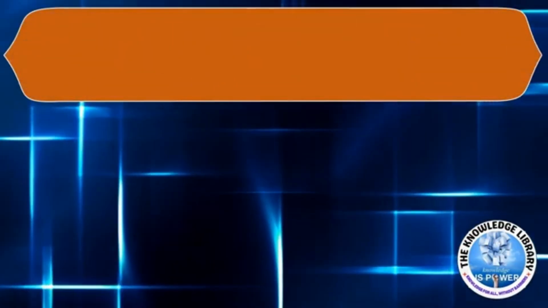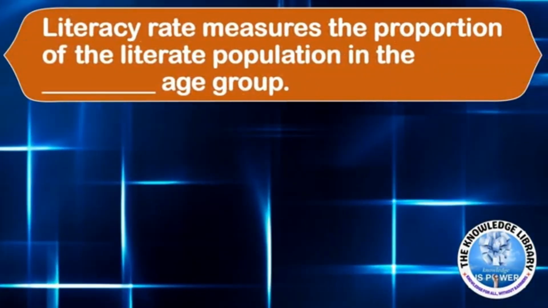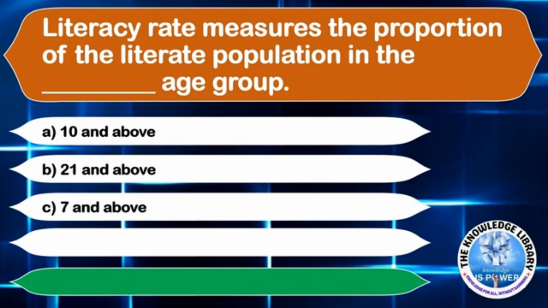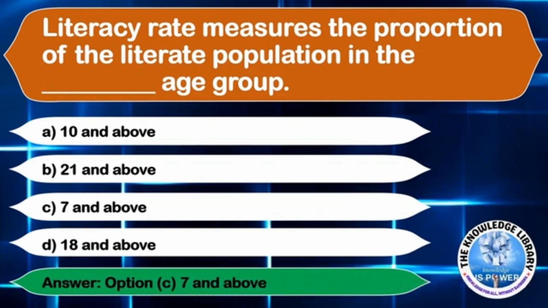The next question is, literacy rate measures the proportion of the literate population in the dash age group. Option A, 10 and above. Option B, 21 and above. Option C, 7 and above. Or option D, 18 and above. The correct answer is option C, 7 and above.